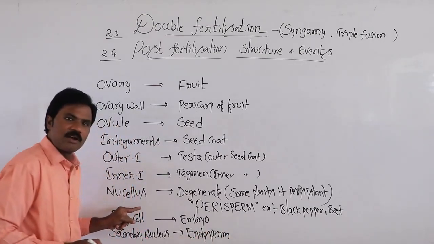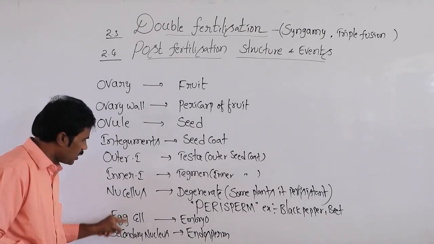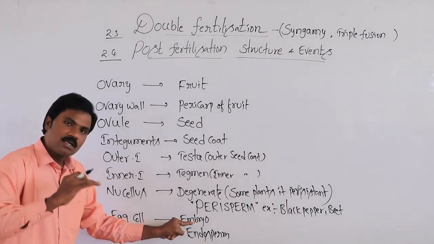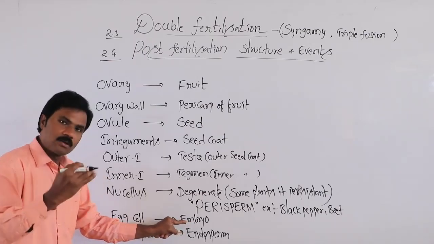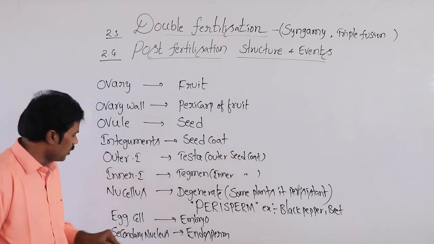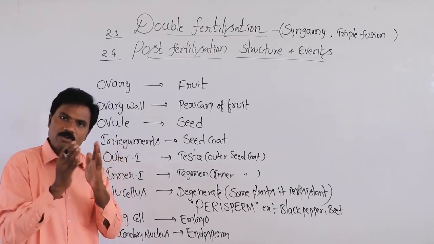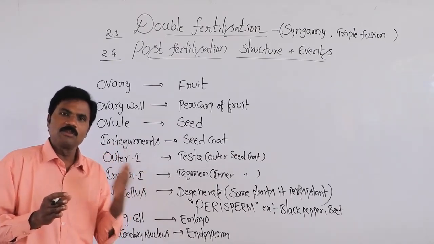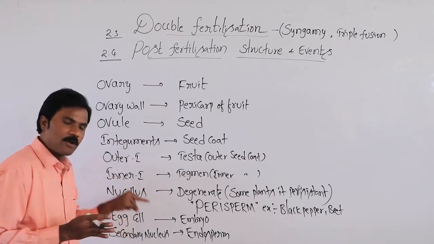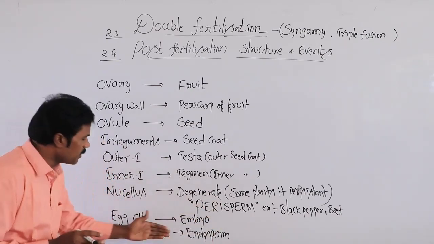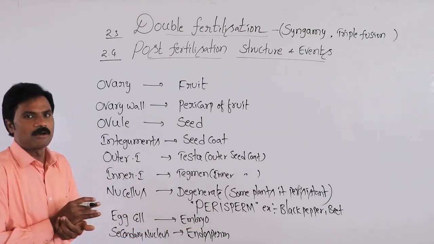After the male gamete fuses with the egg, it undergoes cell divisions and forms the embryo. Similarly, the secondary nucleus or polar nuclei fuses with the male gamete and forms the triploid primary endosperm nucleus, that means the endosperm is formed.